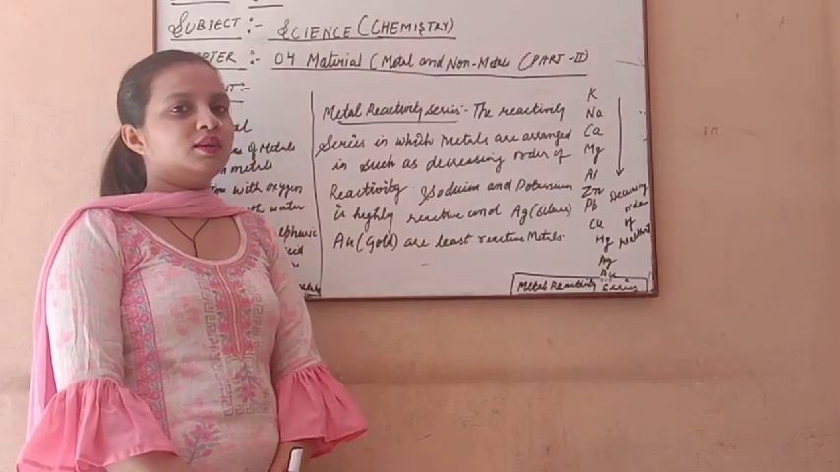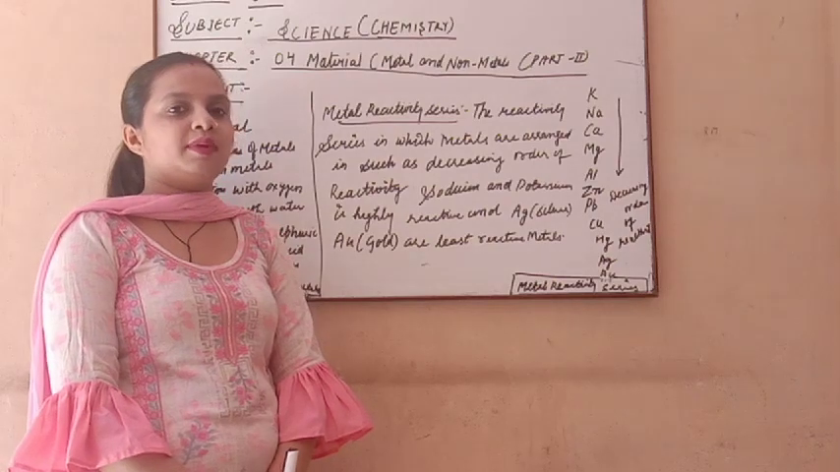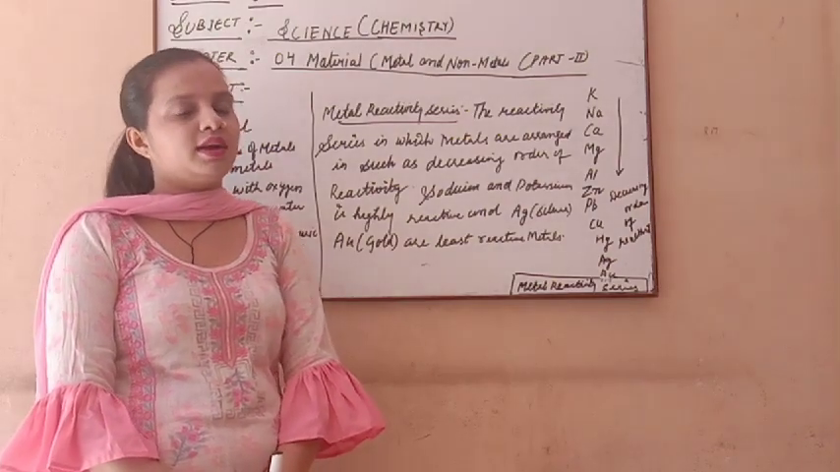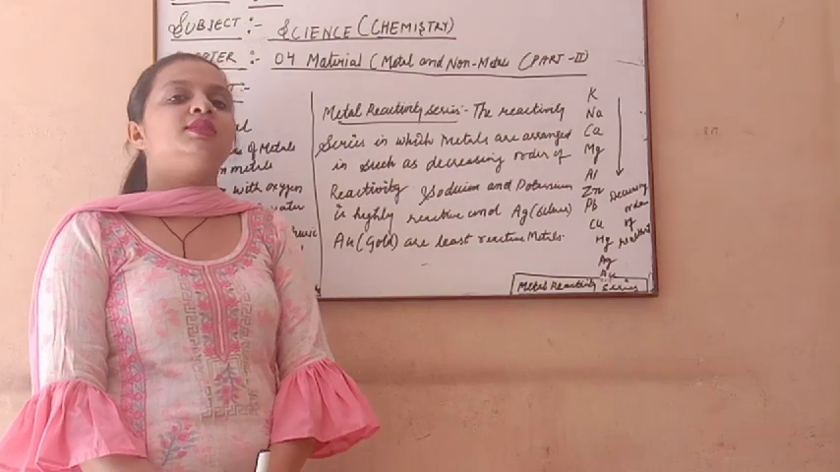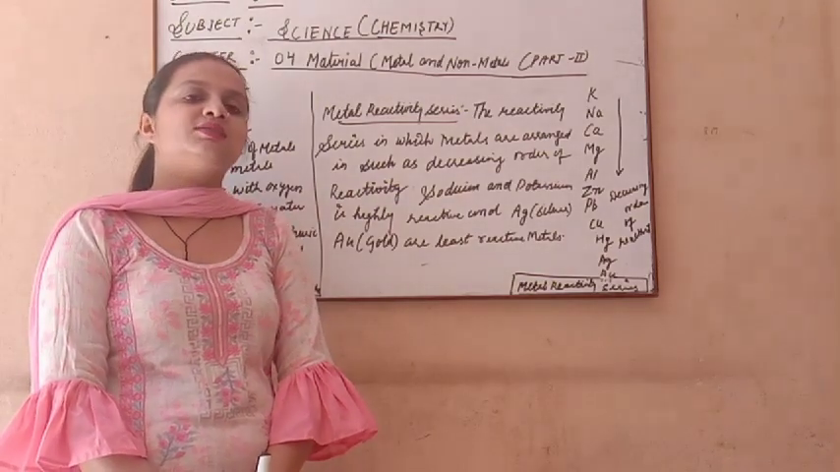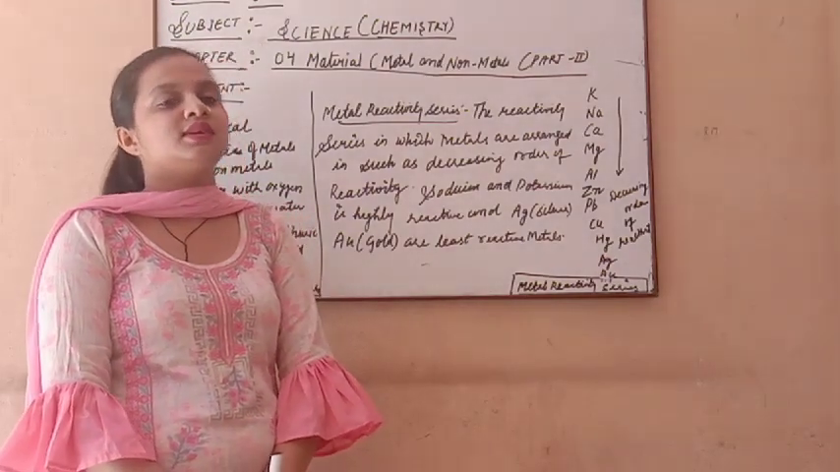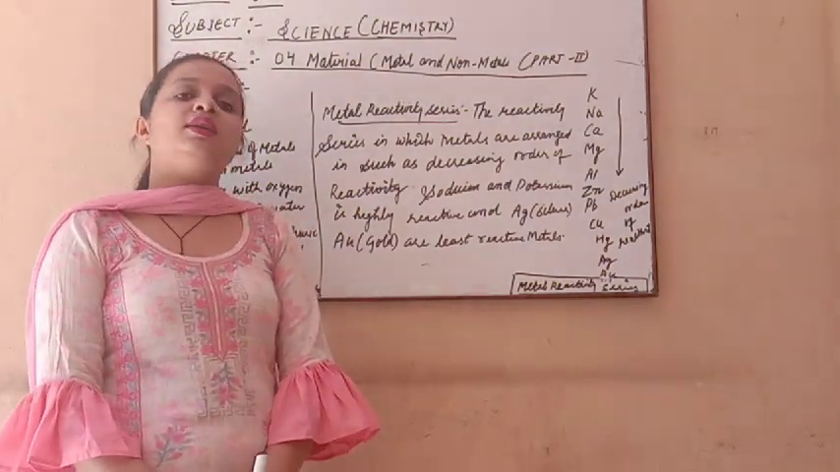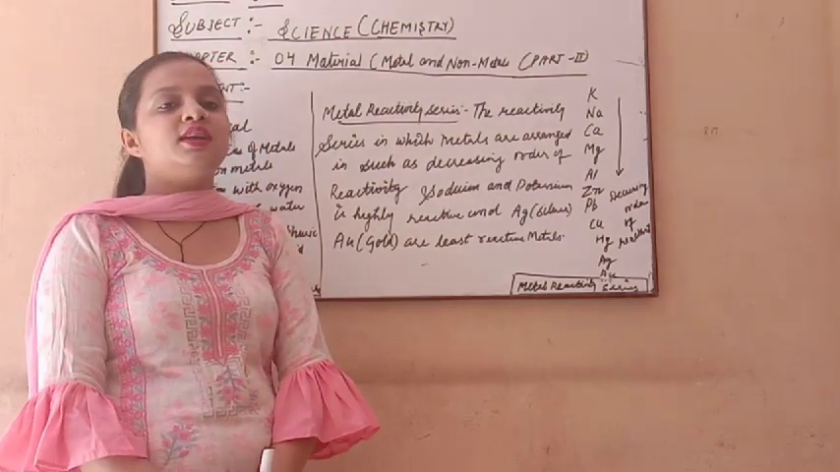Good afternoon all. Today we will continue our chapter number 4 part 2, that is chemical properties of metal and non-metal. Before this we discussed the physical properties of metal and non-metal. This is a very important concept which we discussed in our last video. Now in this video we will discuss the chemical properties of metal and non-metal.